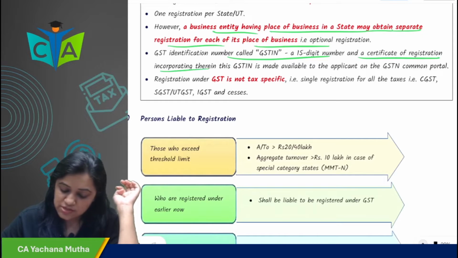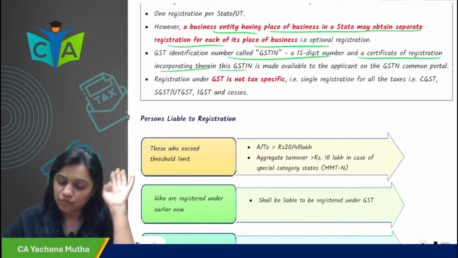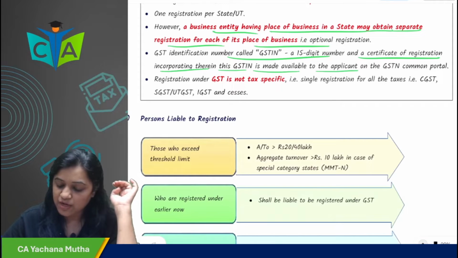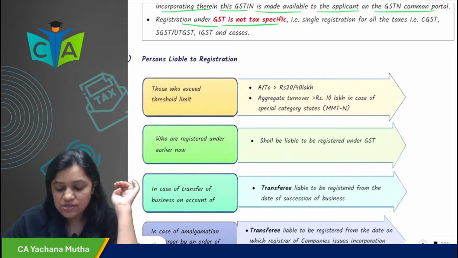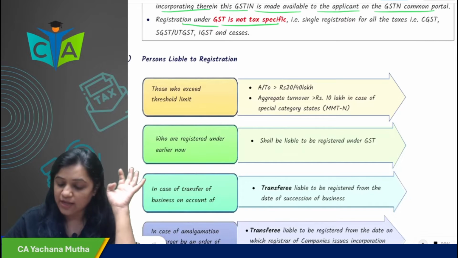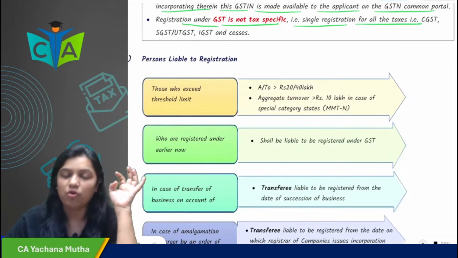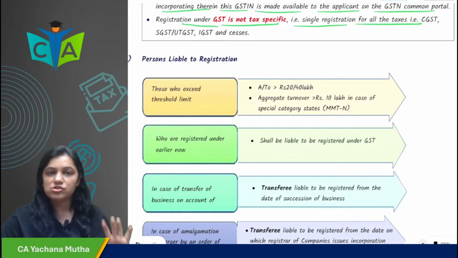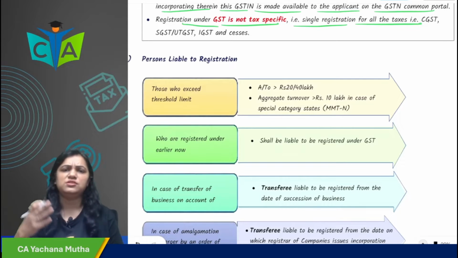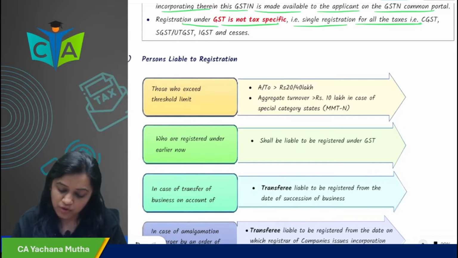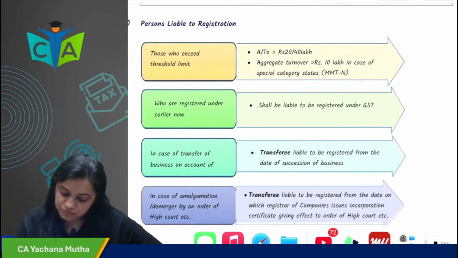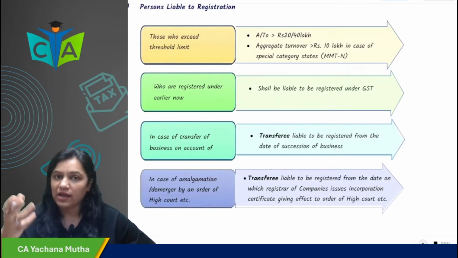And a certificate of registration is issued to you, which will contain the GSTIN, made available to the applicant on the common portal. Registration under GST is not tax specific. That is, a single registration is required for all the taxes. Even if you have to pay CGST, SGST, IGST, UTGST, whatever, the registration will obviously be not tax specific.